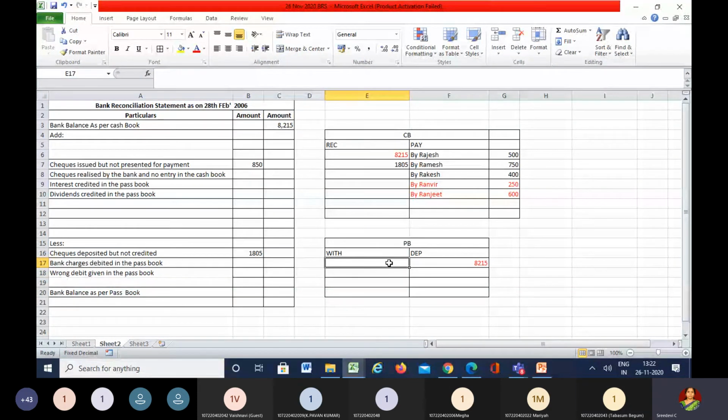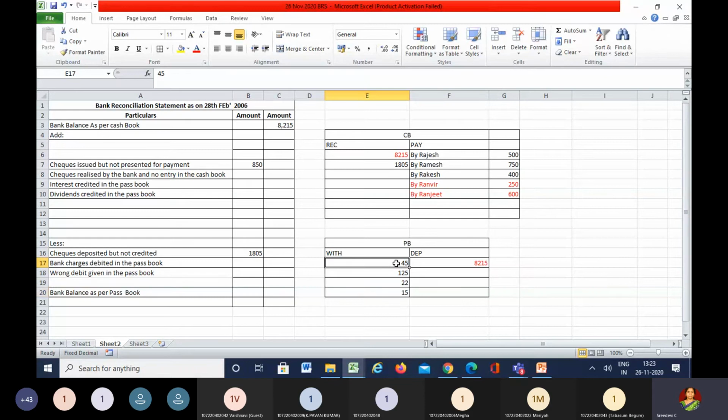Here it is showing 45 for interest on the bank loan, 125 rupees for payment of insurance premium, 22 rupees towards the electricity bill, and 15 rupees towards the bank charges. Commission charges is nothing but the bank charges.